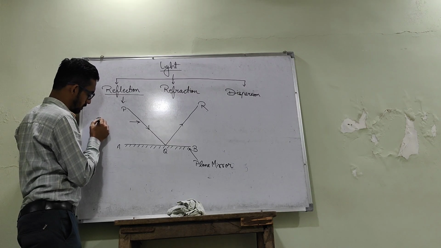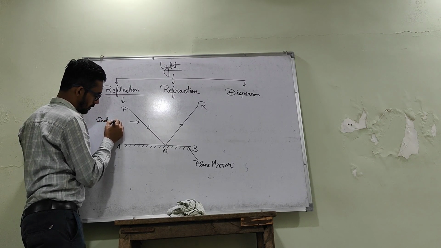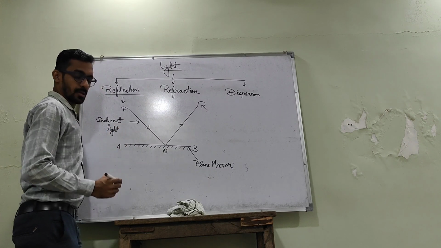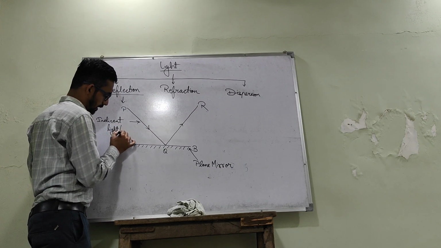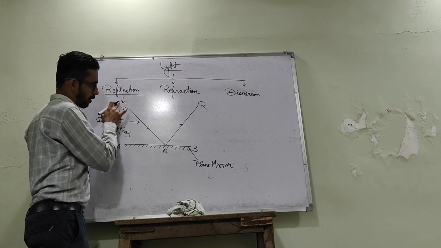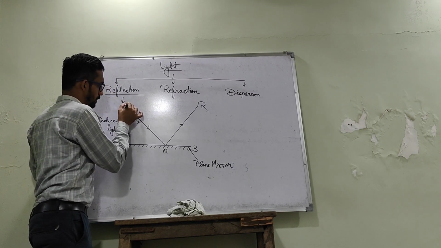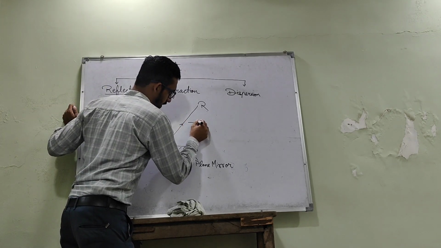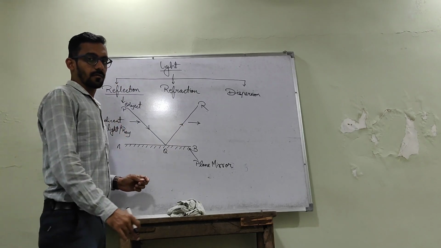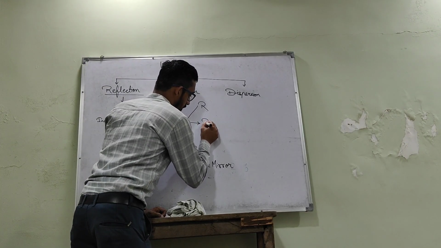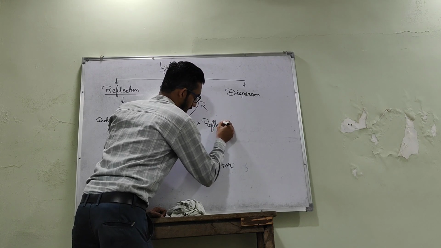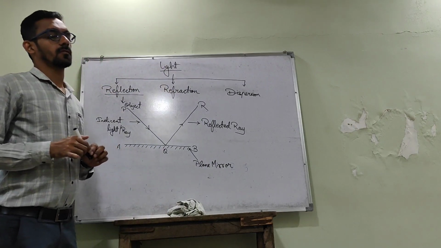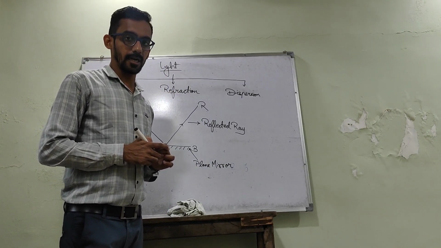The incident ray is the light or ray which comes from the object to the mirror. The ray which we get after reflection is known as the reflected ray.